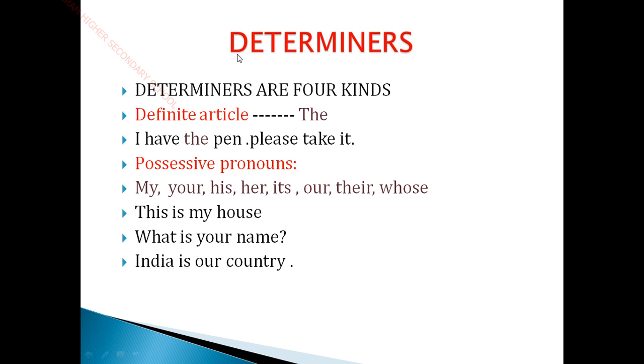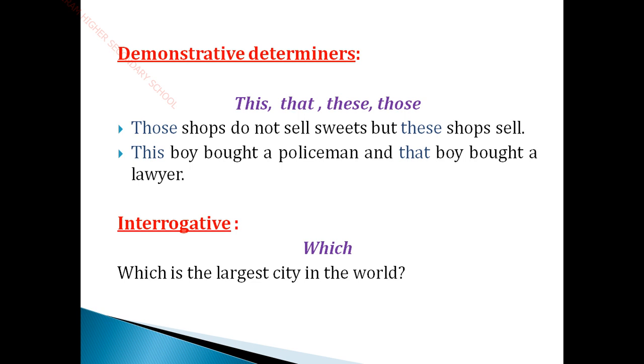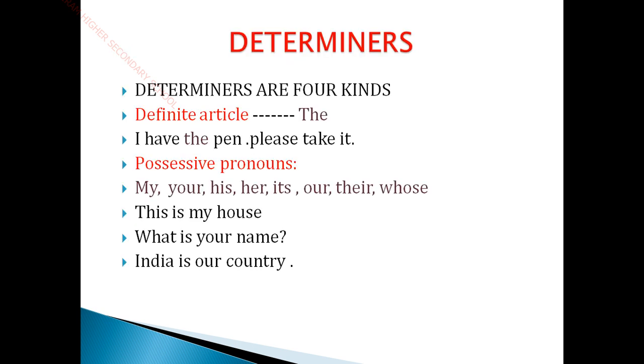Determiners is a grammar part that they have given in the book back exercise. The determiners are of 4 kinds. How many kinds are there? There are 4 kinds. Number 1 is definite articles, another type is possessive pronoun, another type is demonstrative determiners, and another one is the interrogative.